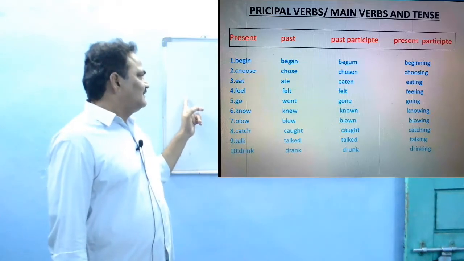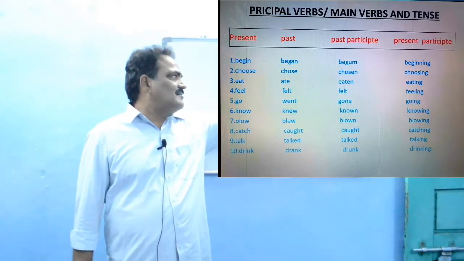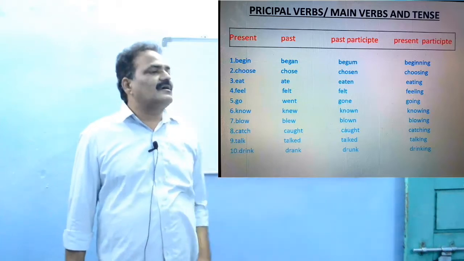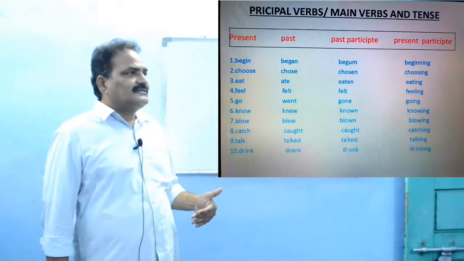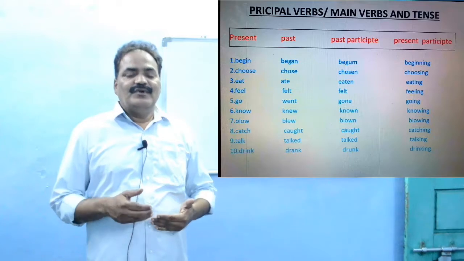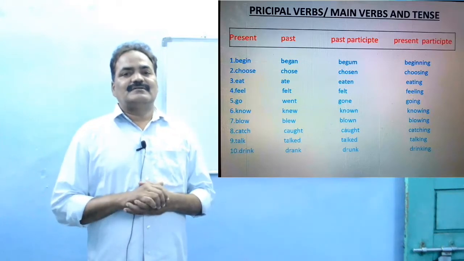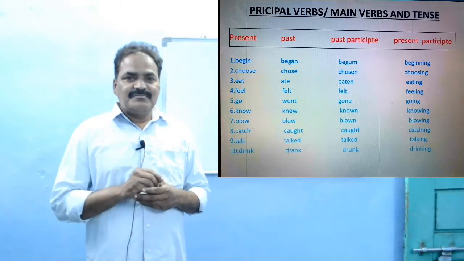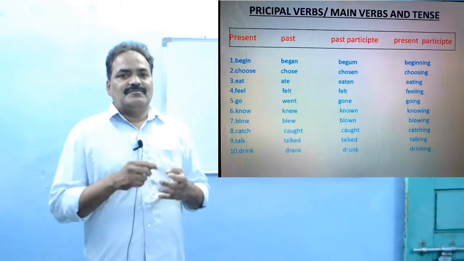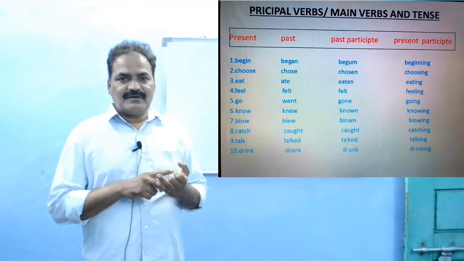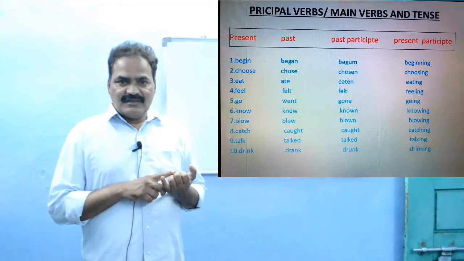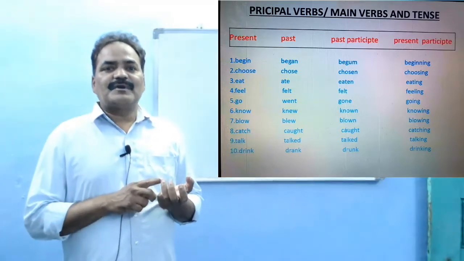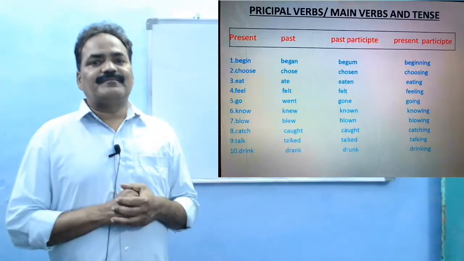Eat, eating is its present participle form. Like that, now we have four forms for every principal verb: present form, past form, past participle and also present participle form.